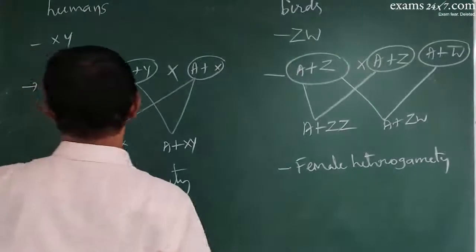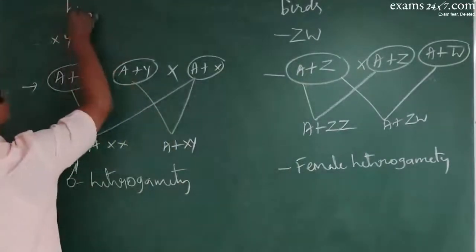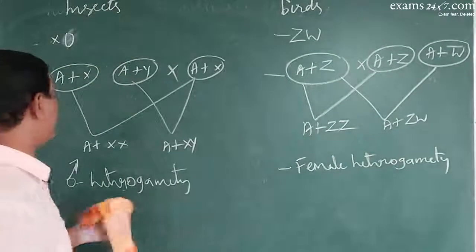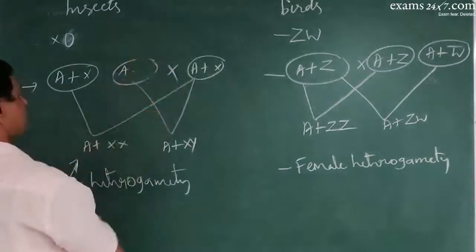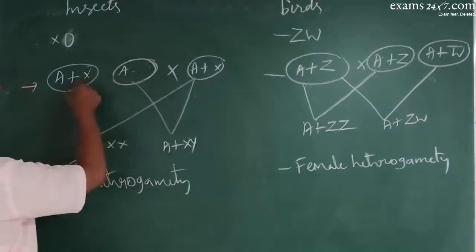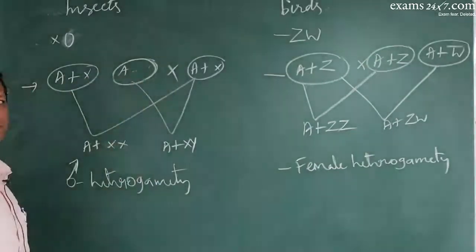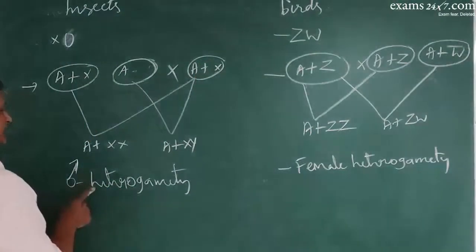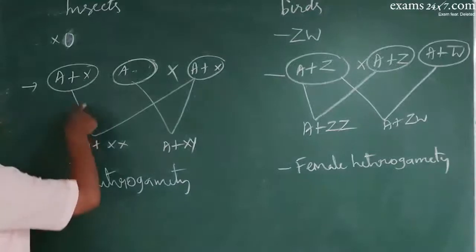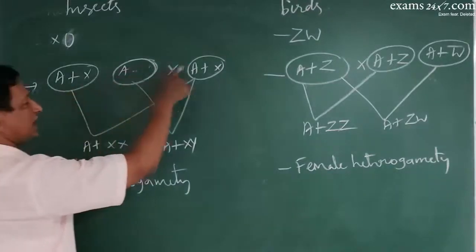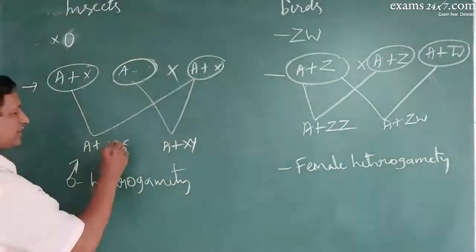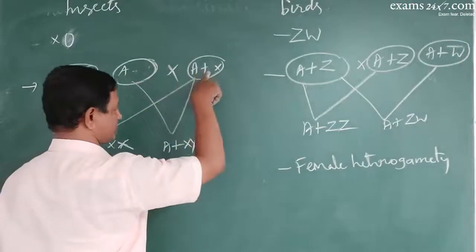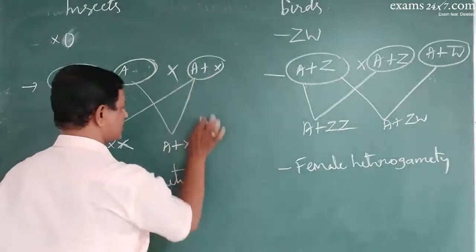Next, in case of insects, it is the XO type of sex determination, where the male produces 2 types of sperms, one sperm with an X chromosome, another sperm without any sex chromosome. But the female produces the same. So this is also an example of male heterogamety. When the sperm of the insect with X fertilizes the egg, the individual becomes female. If the sperm without any sex chromosome fertilizes the egg, that becomes a male.